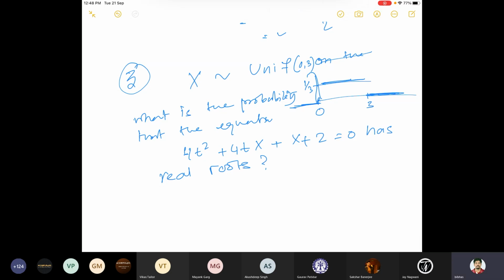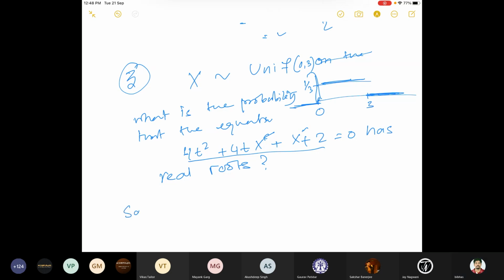So this is a quadratic polynomial, and x is a constant here, but the value of this constant is picked following the uniform distribution between 0 to 3. So x is taking a range of values basically, but once it is picked, then I can calculate its roots. Now what is the probability that both the roots are real?